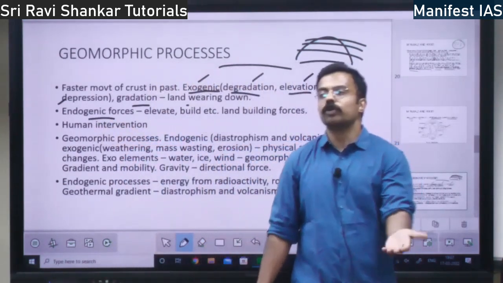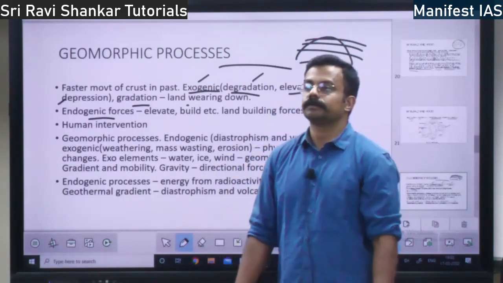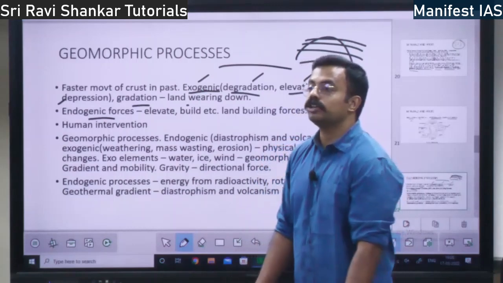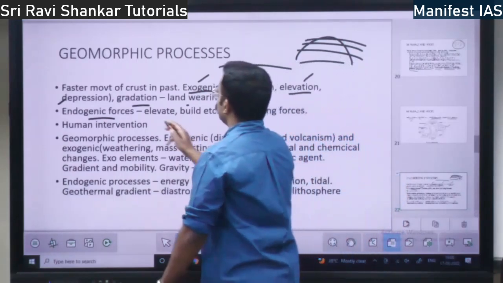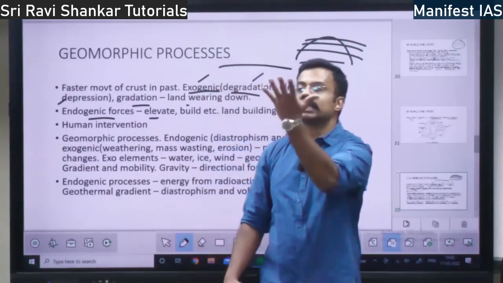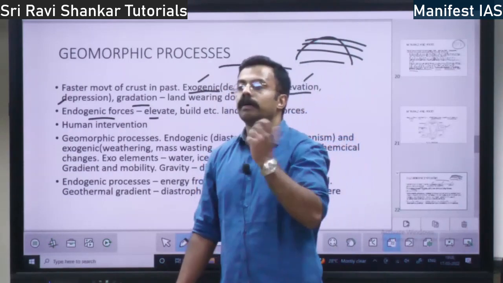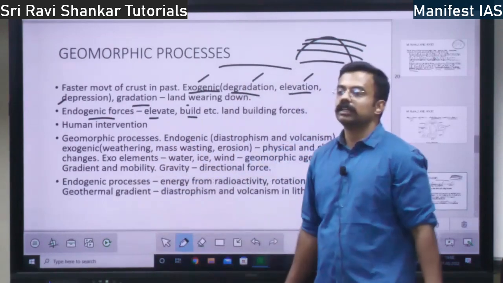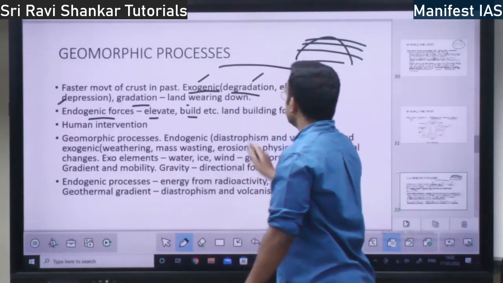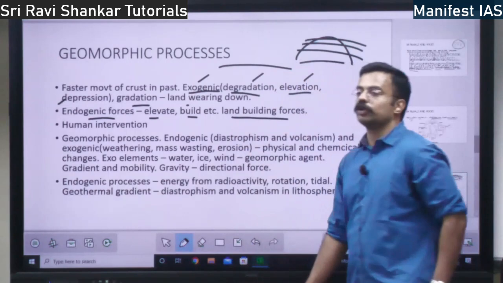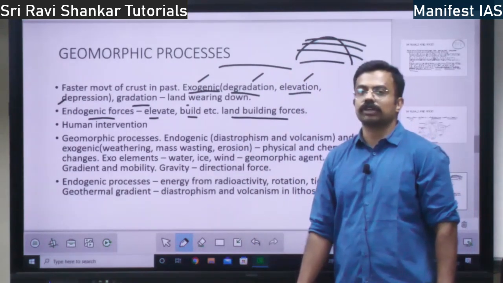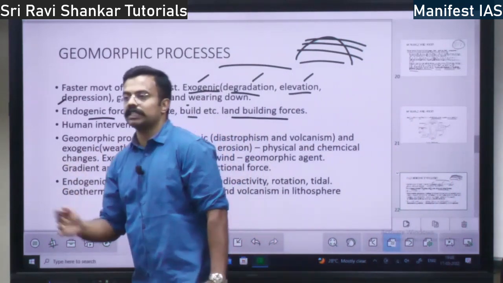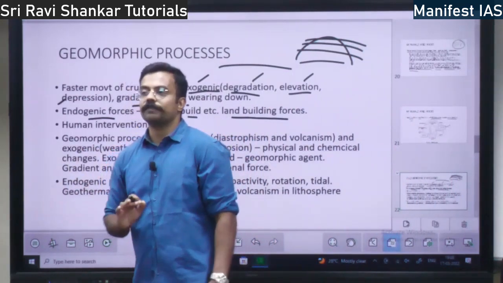So then you have the endogenic forces. Endogenic forces means forces within the earth. Forces originating within the earth are called endogenic forces. They do elevation. They elevate the earth or they build new rocks. These are called land building forces. Endogenic forces are called land building forces. So these are the two interventions for changes on the surface of the earth.